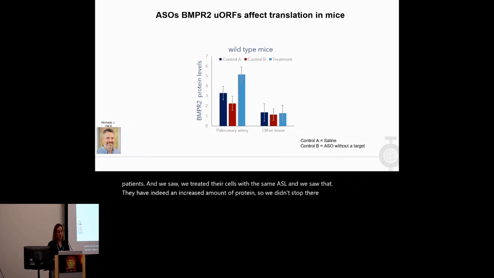We designed a mouse-specific ASO, which targets the same regulatory uORF in the mouse genome, and injected it into wild-type mice through their tail veins. We used ELISA, which is a colorimetric protein quantification method, to quantify the amount of BMPR2 protein in the pulmonary artery versus other tissues in the mice. And we saw a very tissue-specific response to the ASO treatment in mice that were treated with ASO versus different controls. So this by far is our most exciting result, and we're now wrapping it all up into a paper.